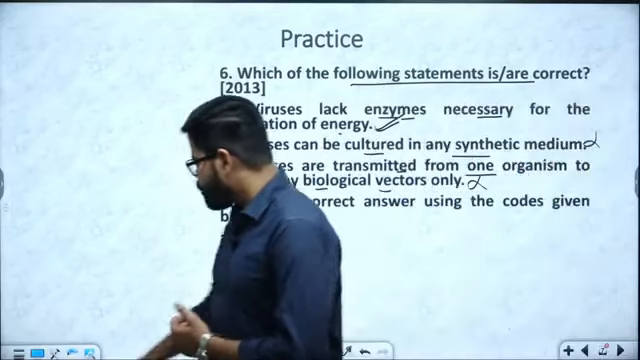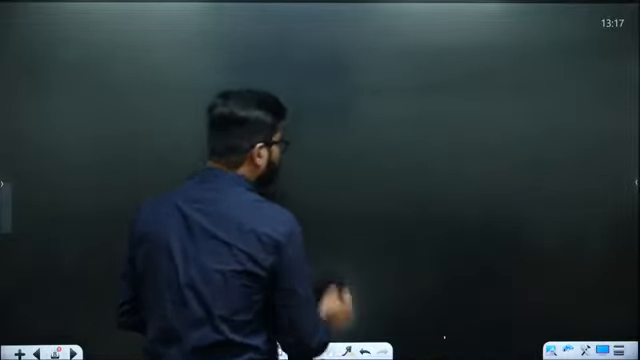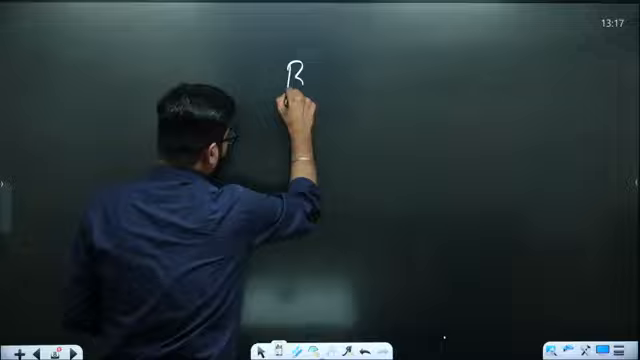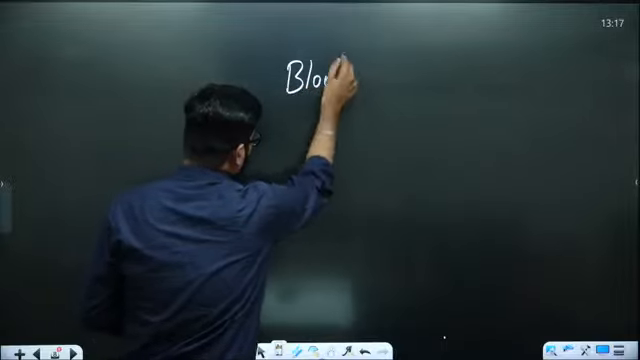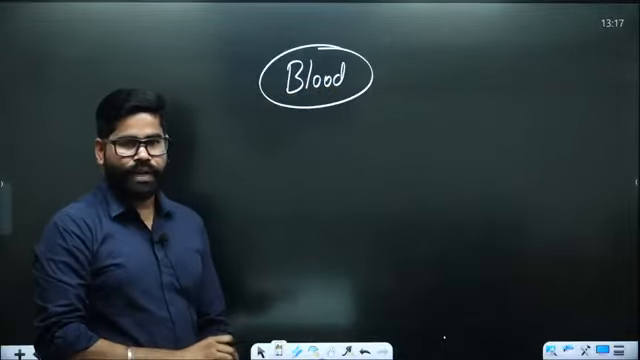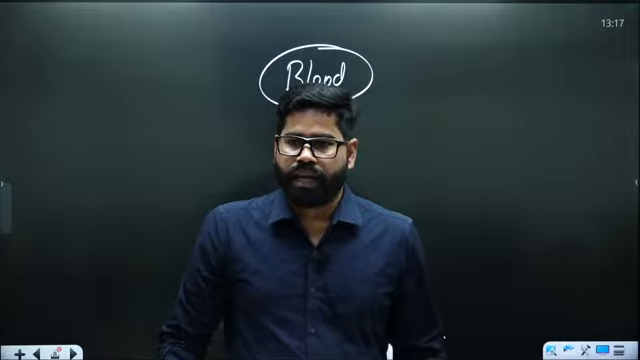So I think after solving these questions, you may have some more clarity with respect to viruses. Now see, when we are talking about the human body, in the human body we have discussed blood, and the next thing which we have to see from here is the blood vessel.